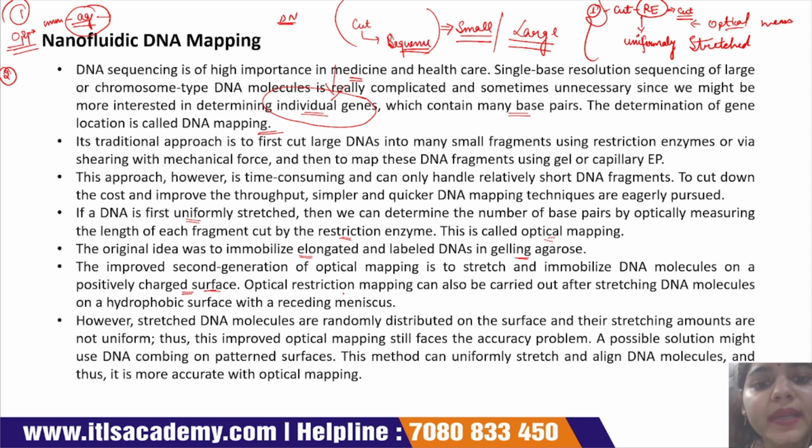Optical restriction mapping can also be carried out after stretching the DNA on the hydrophobic surface with the descending meniscus. However, stretched DNA are randomly distributed on the surface and the stretch amounts are not uniform. Thus, the improved optical mapping still faces the accuracy problem.